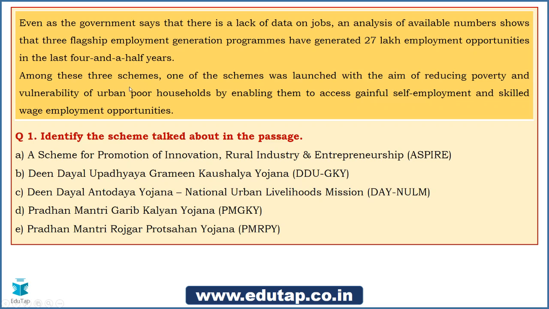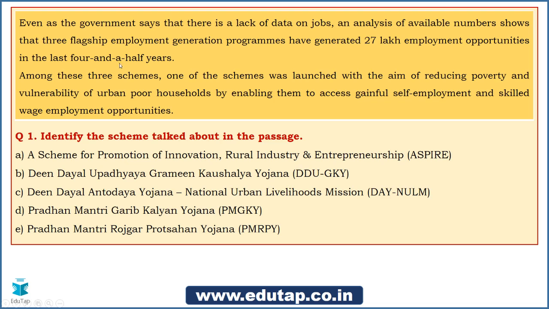Among these 3 schemes, one of the schemes was launched with the aim of reducing poverty and vulnerability of urban poor households by enabling them to access gainful self-employment and skilled wage employment opportunities. So basically friends, we have again taken one scheme that caters to employment opportunities. They're talking about 3 schemes in the first paragraph, and in the second paragraph they are specifically talking about one scheme. This scheme has been launched with an aim to reduce poverty, and the next keyword you need to look for is urban poor households.